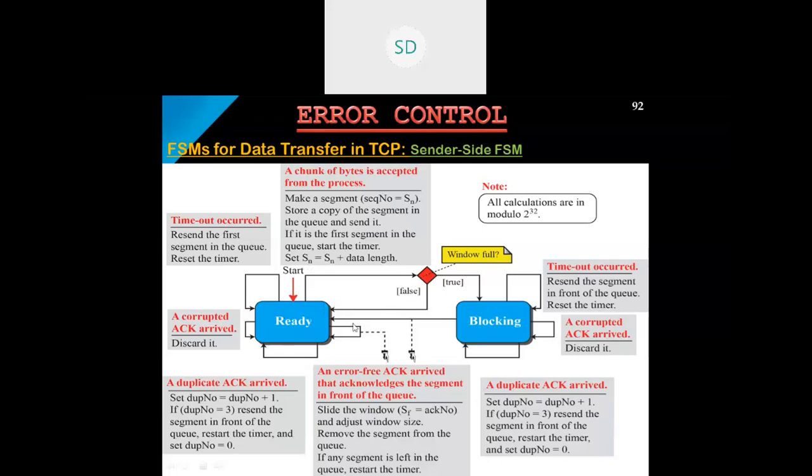It will continuously receive. Once it enters the blocking state, it means that the window is full. From there, the transmission should take place. As well as, if a corrupted acknowledgement is received, you are going to discard it. If a duplicate acknowledgement is received, again retransmission will take place. So this is the FSM.